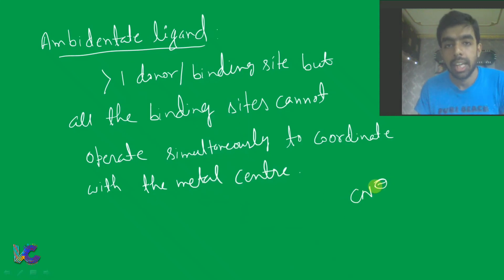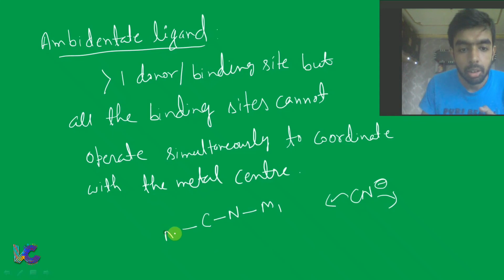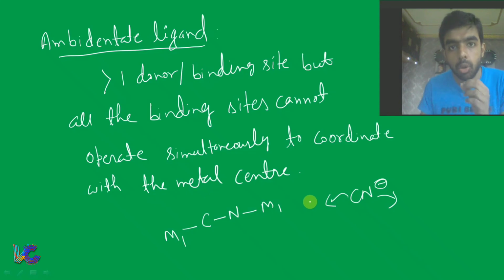It can bind with the metal center through carbon and also through nitrogen. But all the binding sites cannot operate simultaneously. If this is C and this is N, in a particular complex, N attached with the metal center and C also attached with the metal center will not happen. At a time it will coordinate with the metal center through only one center, either carbon or nitrogen.